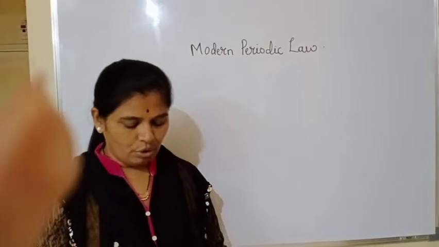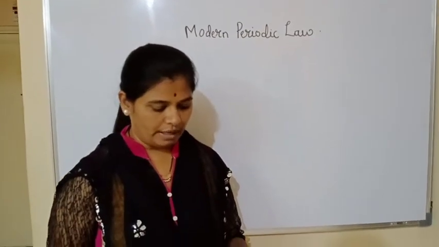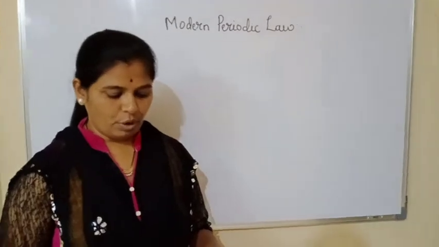The scientific world did not know anything about the interior of the atom when Mendeleev put forth the periodic table.